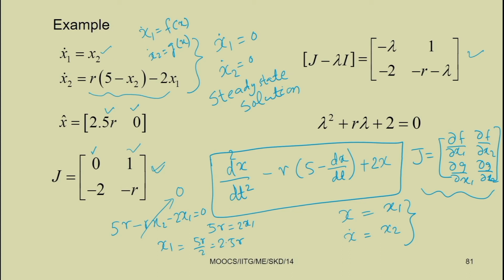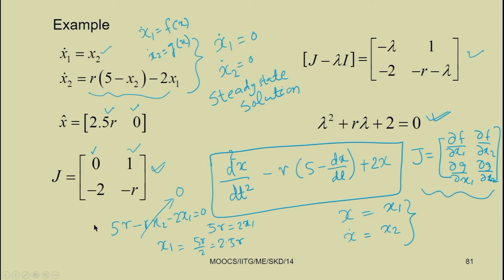To find lambda, the determinant will be equal to minus lambda into minus r minus lambda, minus 2 into 1. So, this becomes lambda square plus r lambda plus 2 equal to 0. So, we got this equation, and by solving this equation we can get lambda.